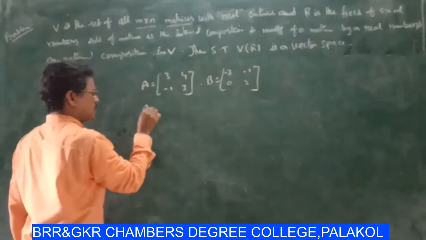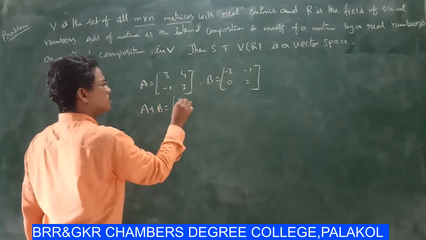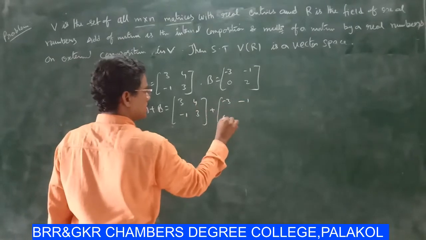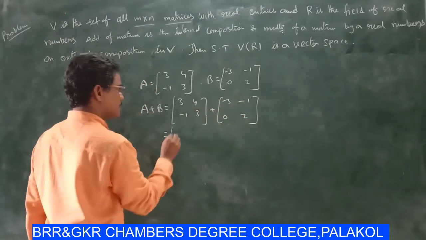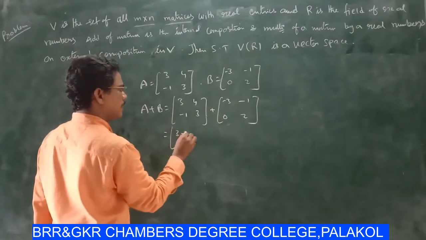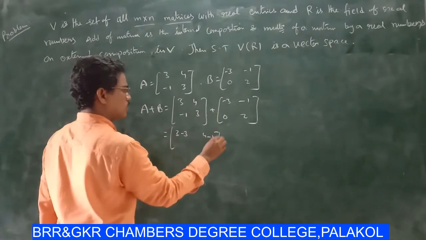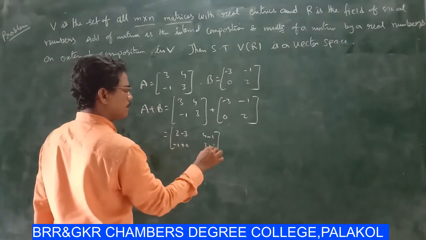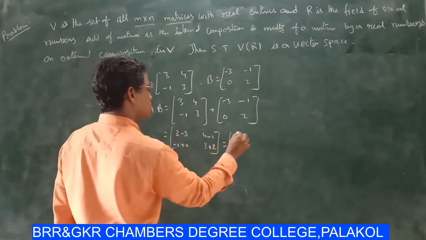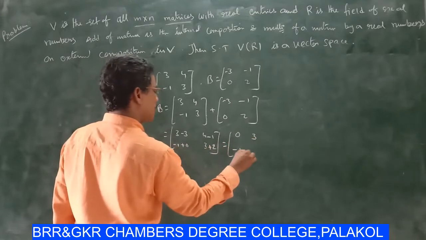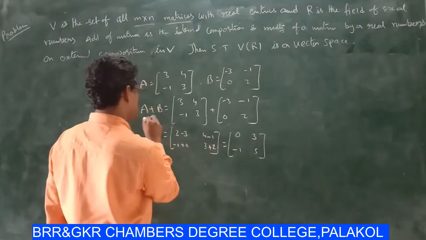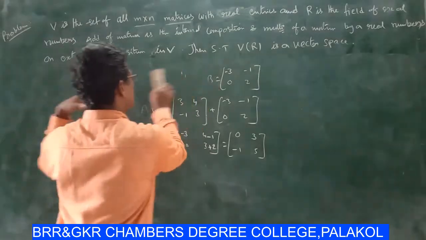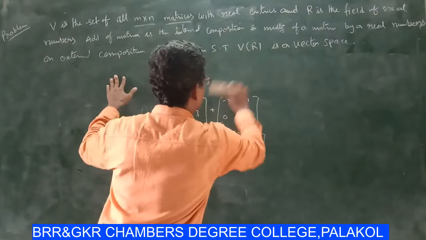Then A plus B is the sum of corresponding elements: 3 minus 3 is 0, 4 minus 1 is 3, minus 1 plus 0 is minus 1, 3 plus 2 is 5. This is the sum of two matrices, A plus B.